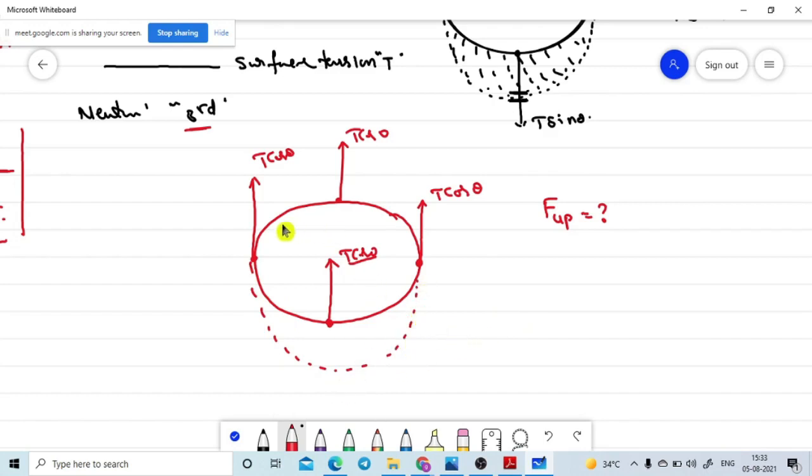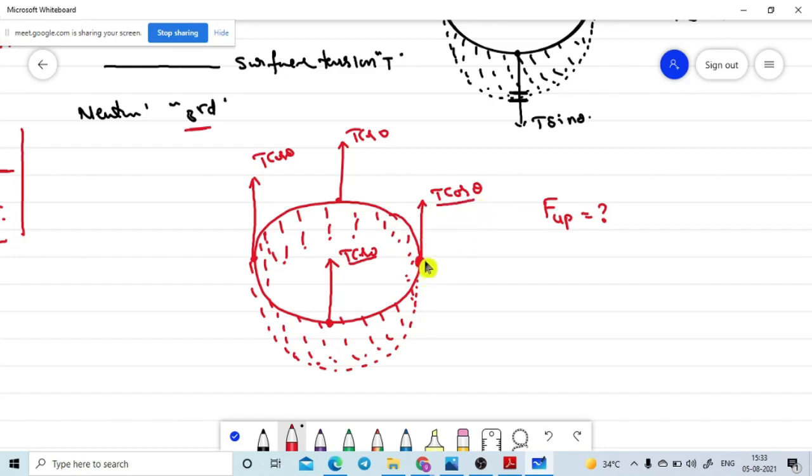So what about the upward force? How can we get the upward force? Can anybody give any idea? How much force will act in the upward direction? I will give a small hint. On one small length, the force acting is T cos theta.